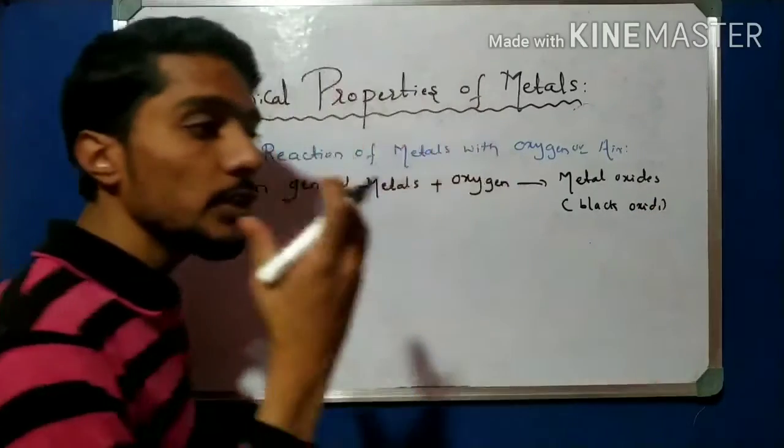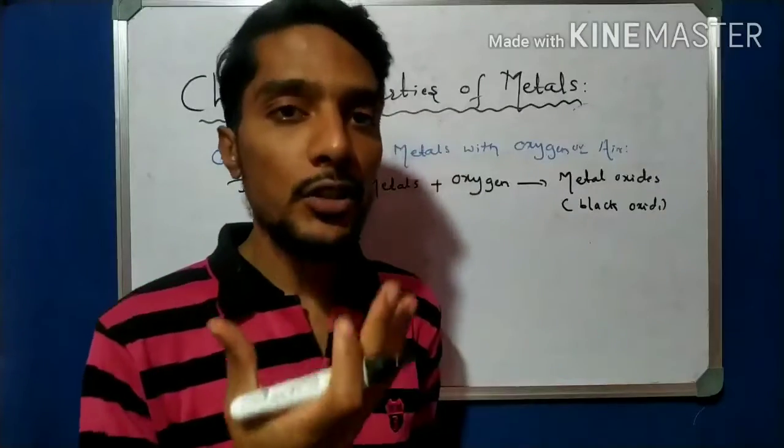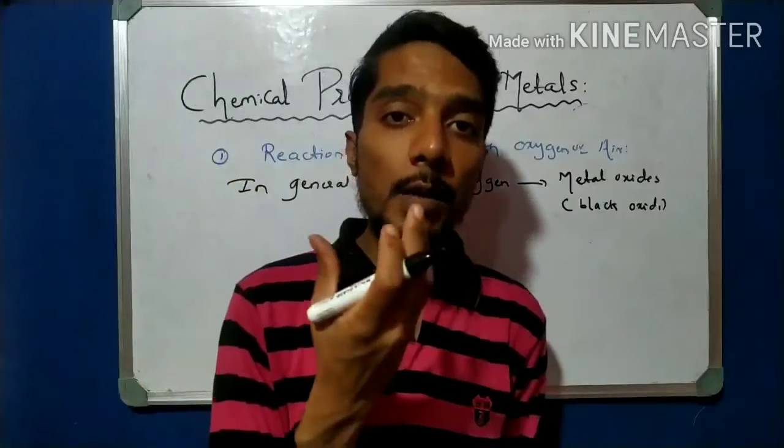For example, we studied in the first chapter the burning of copper in oxygen, which forms copper oxide, that is called black oxide.